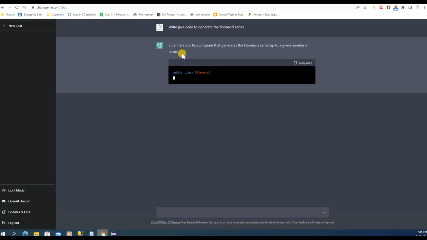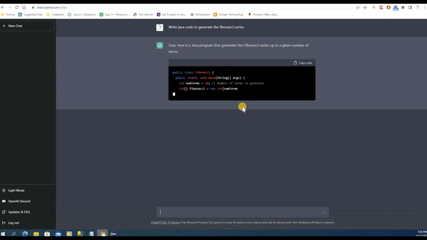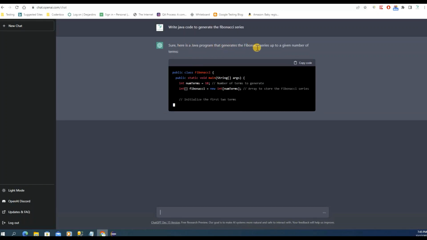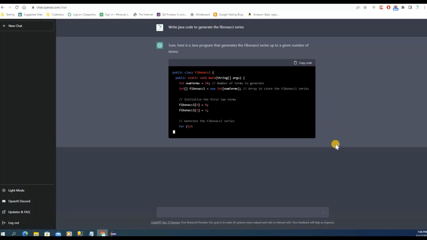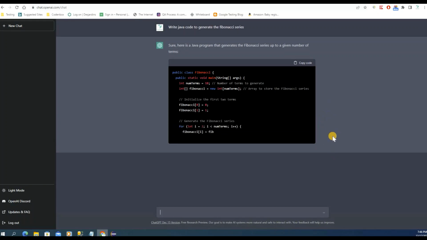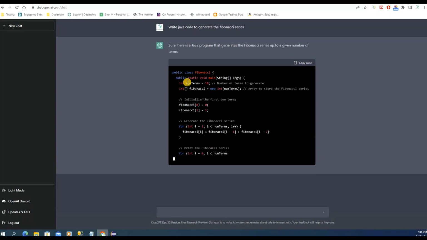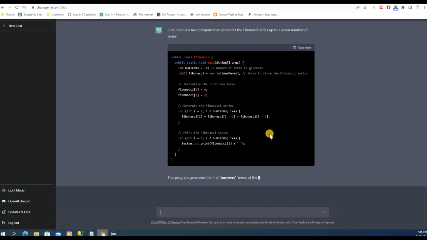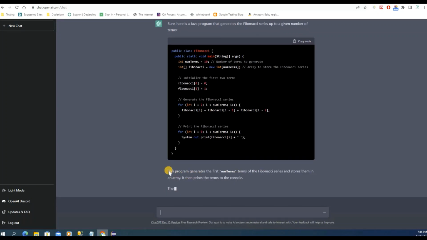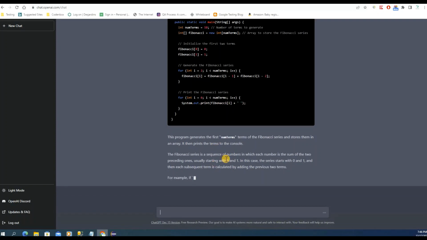You can see after I hit enter, it started to write the code over here. Here is the Java program that generates the Fibonacci series up to a given number, whatever the number, maybe 10, 20, whatever. You can see it is amazing. And it also gives you the detailed description of how the code is going to work, the logic of the code. You can see over here.